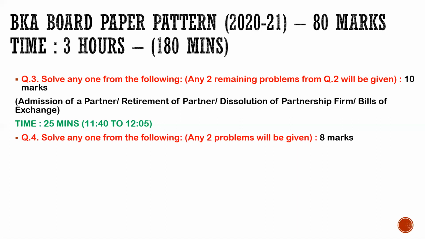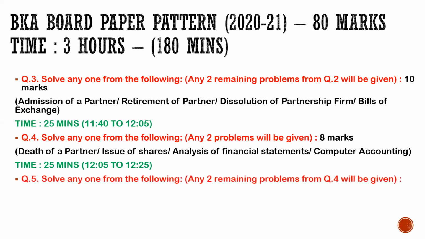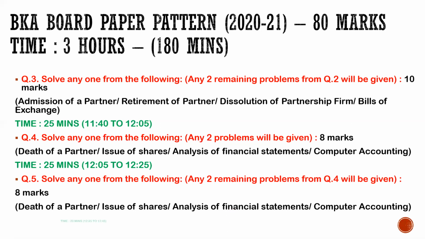Now moving on to the next question, question number 4, which is of 8 marks. Same pattern है, एक सम अटेम्प्ट करना है 2 में से, which can be out of these 4 topics. So the time which you'll be allotting over here is again 25 minutes. So 12:05 से 12:25 तक you can allot the time for question number 4, followed by question number 5, again of 8 marks, which you are attempting any one question out of 2, which will be out of these 4 topics. So now you can allot 20 minutes to this particular sum.